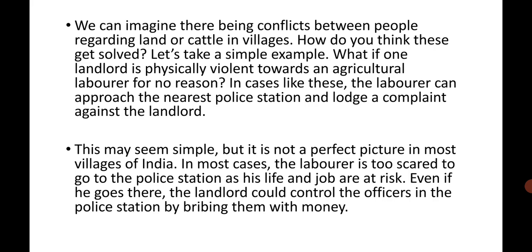This may seem simple, but it is not the picture in most villages in India. In most cases, the laborer is too scared to go to the police station as his life and job are at risk. Even if he goes there, the landlord could control the officers in the police station by bribing them with money.